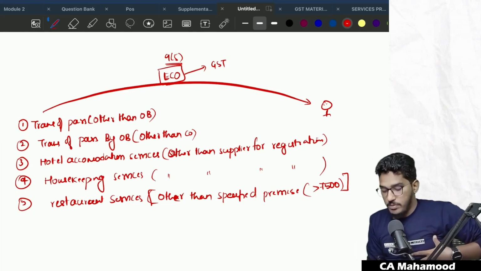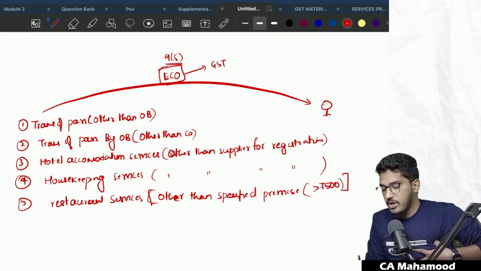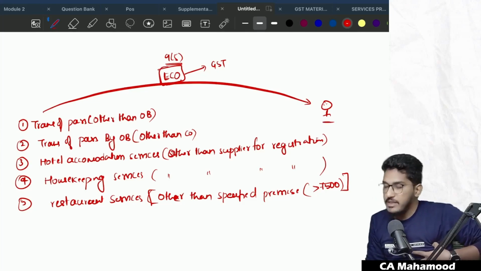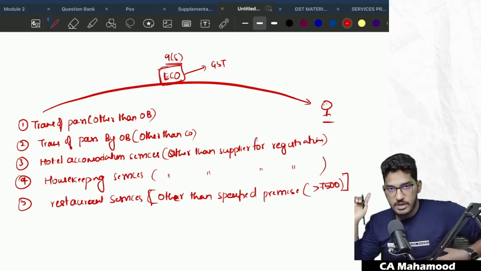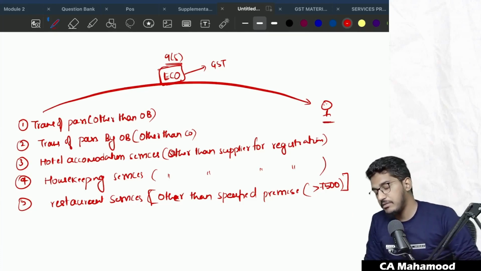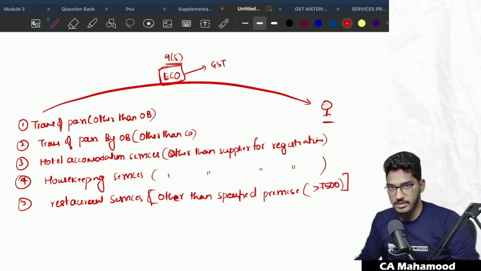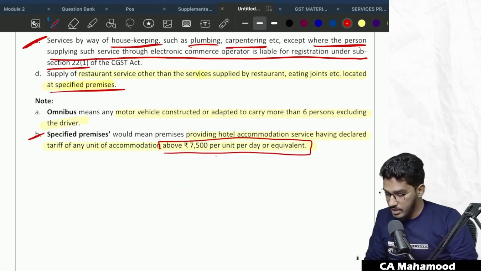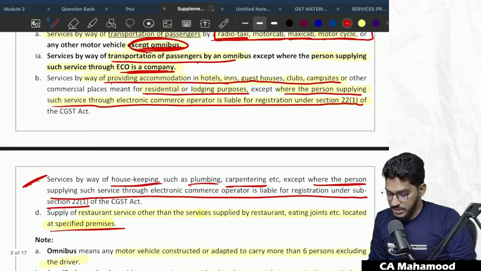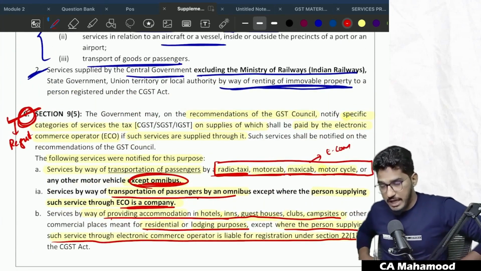See, in normal cases, the supplier will collect from the recipient and pay to the government. In the same manner, the e-commerce operator also will collect it from the recipient and pay it to the government. Clear? In both cases, either the supplier pays it or the e-commerce operator pays it, the ultimate burden will be on the recipient only. But who is depositing the tax with the government is changing. That's all. So that is what section 9 subsection 5 actually talks about.